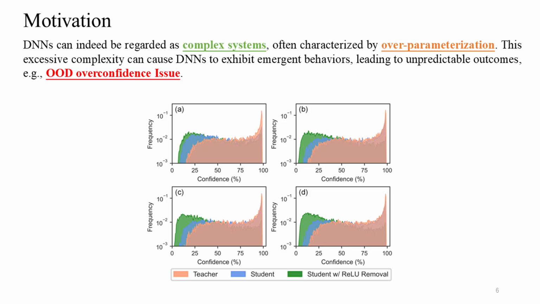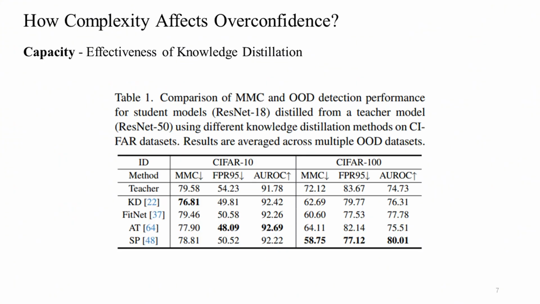As illustrated in the figure, we progressively alleviate OOD overconfidence by: 1. Reducing model capacity via knowledge distillation, and 2. Limiting nonlinearity through the removal of activation functions. Building on these insights, we investigated the effectiveness of the two strategies in mitigating OOD overconfidence and proposed a practical guideline. First, we evaluated the impact of different knowledge distillation methods.